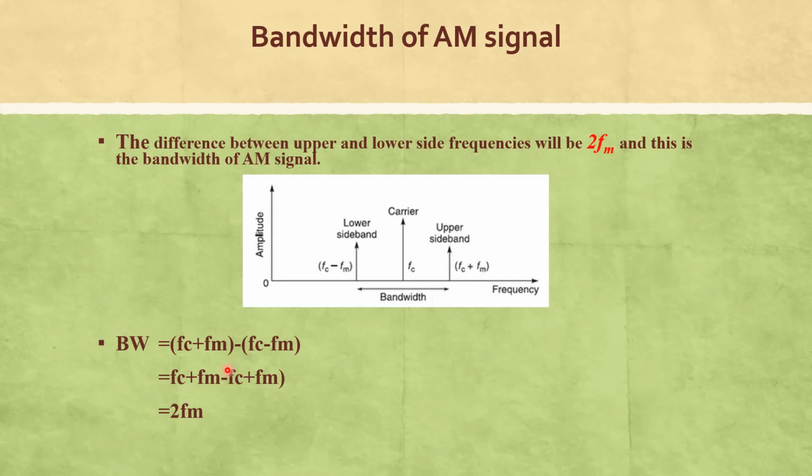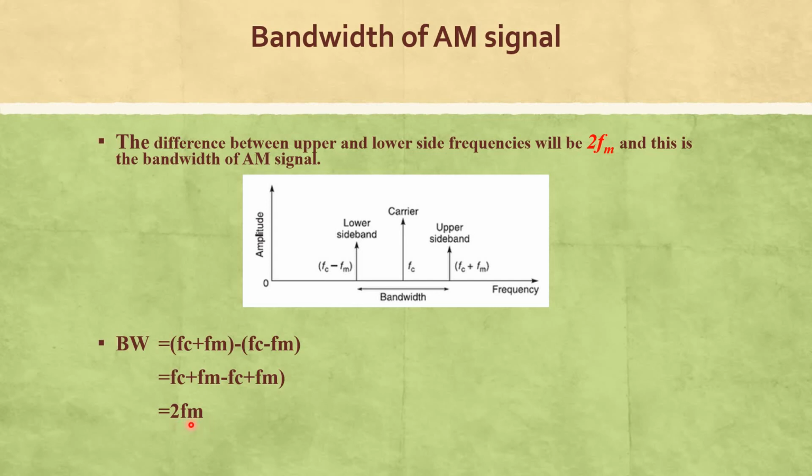The resultant is 2fm; the bandwidth is called 2fm. Here fm represents the message signal frequency: m for message, f for frequency.